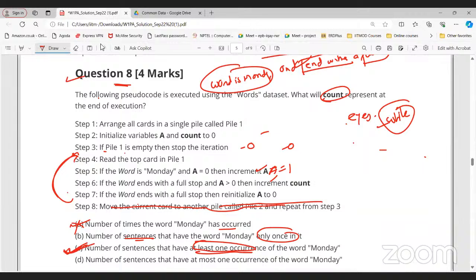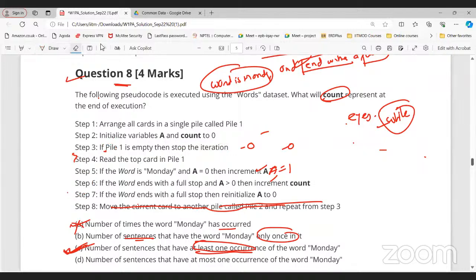Because I just want to clarify whether this kind of question might come in the exam also. Yes. So only if pile 1 is empty are you stopping the iteration. But pile 1 is not empty because we are not moving that card, so this condition never becomes true, and this will keep happening infinitely.